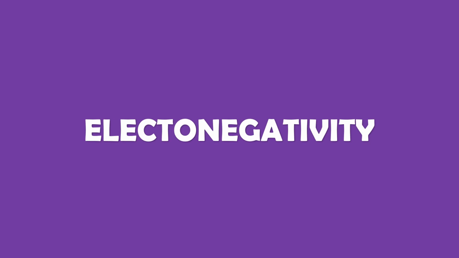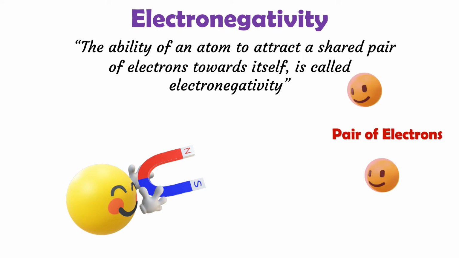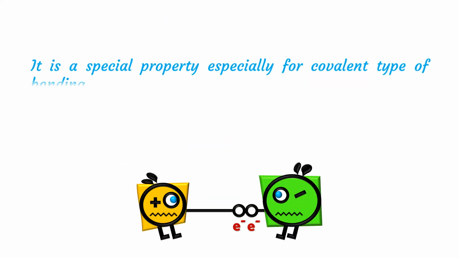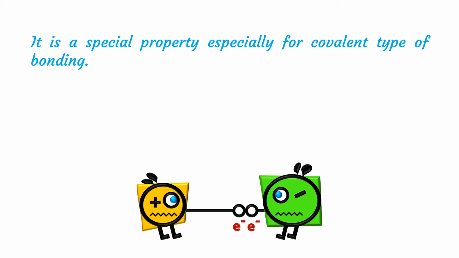What is electronegativity? The ability of an atom to attract a shared pair of electrons towards itself is called electronegativity. It is a special property especially for covalent type of bonding.